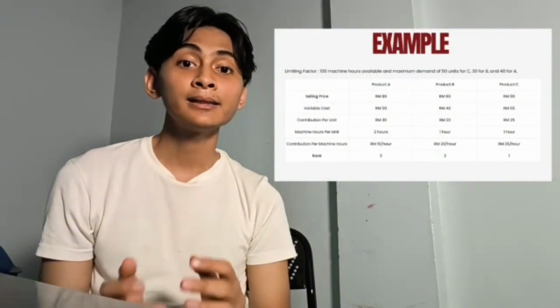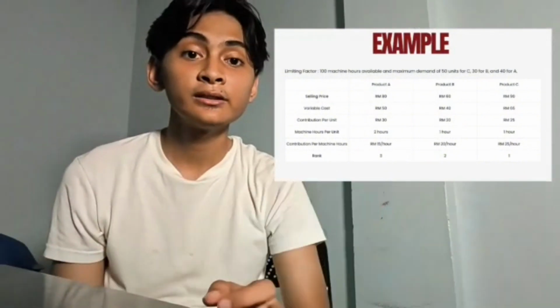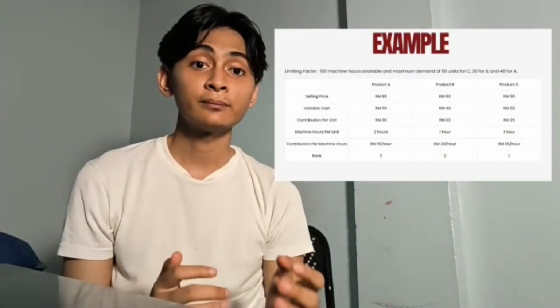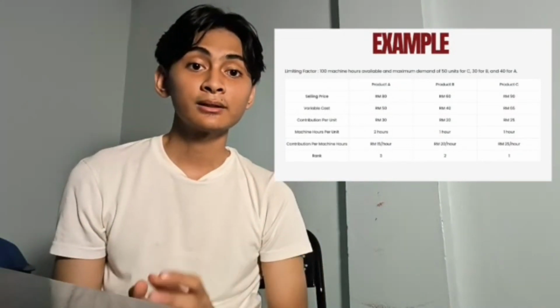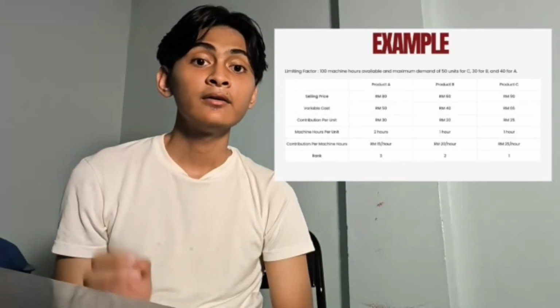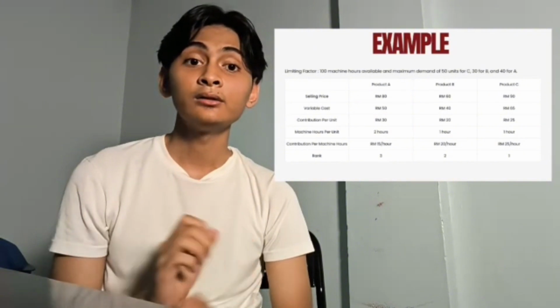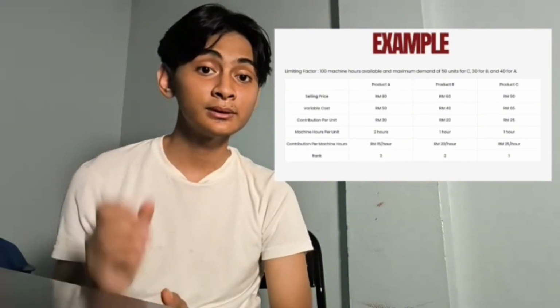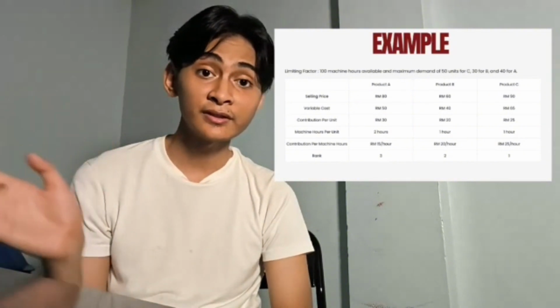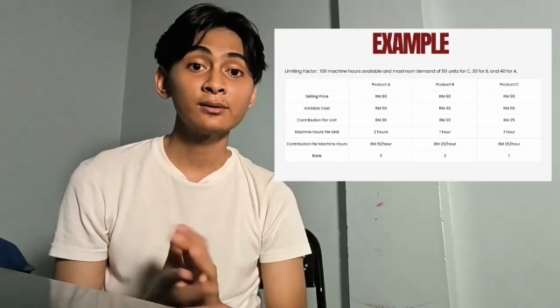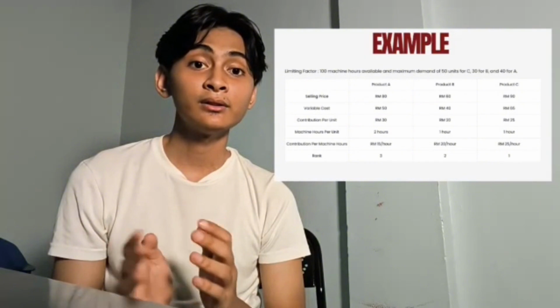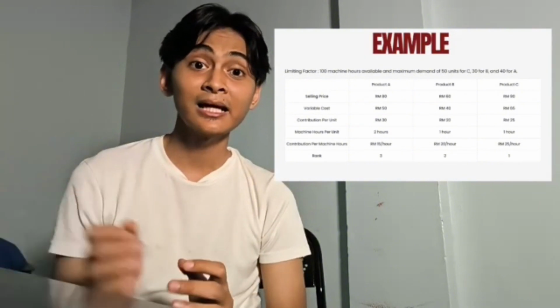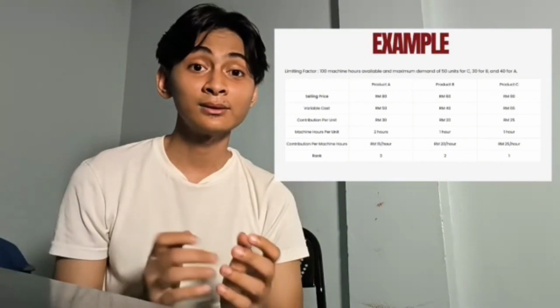We have 100 machine hours available and a maximum demand of 50 units for product C, 30 for product B, and 30 for product A. We start with product C, our top ranked product. 50 units times 1 hour uses 50 hours to produce 50 units. We have 50 hours remaining. Next, product B. 30 units times 1 hour uses 30 hours to produce the 30 units. Now we only have 20 hours left.